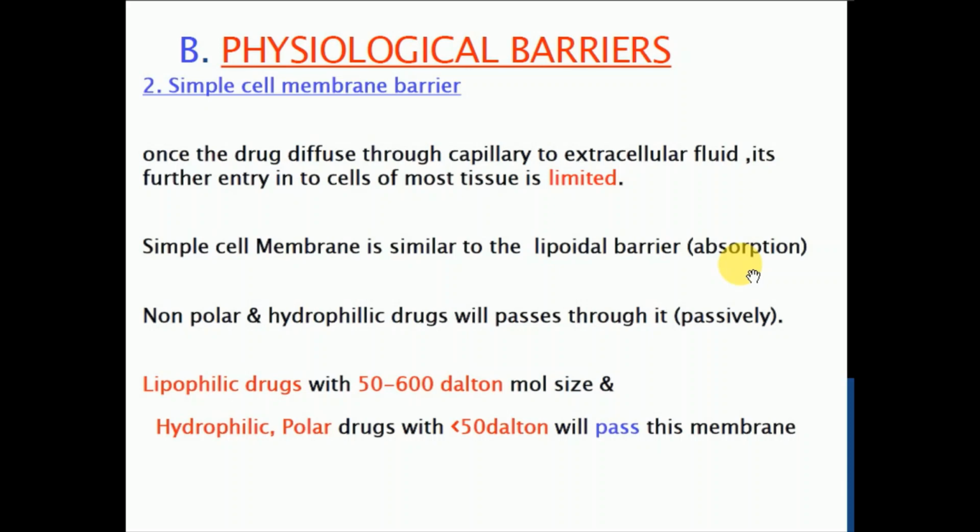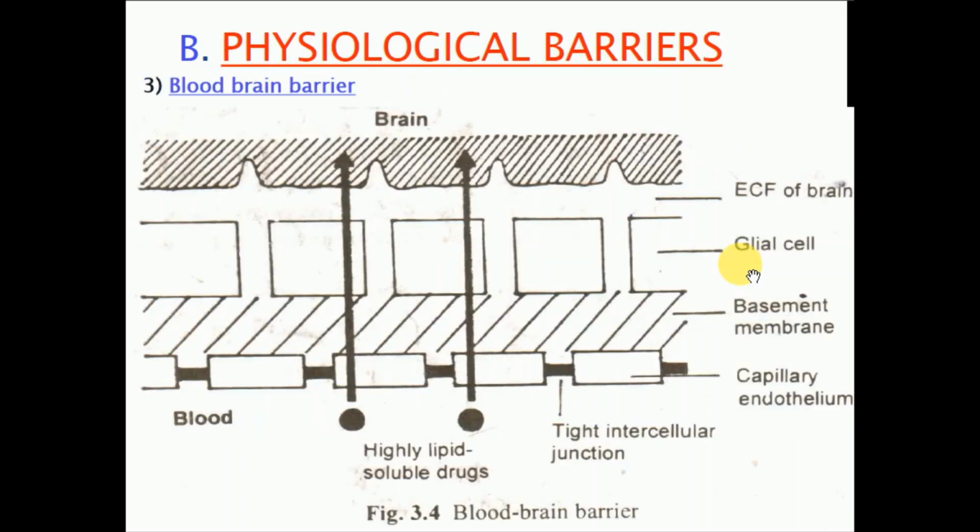But for entry into the brain, a special barrier is present, called the BBB, the blood brain barrier. This blood brain barrier is comparatively strong and strict. It will not allow the passage of all drug molecules. Only drugs with very high lipophilicity and suitable size can cross this barrier. Otherwise, the drug cannot cross this barrier.